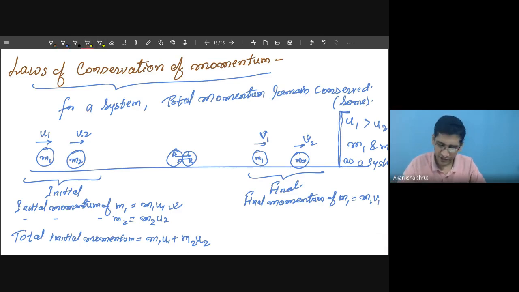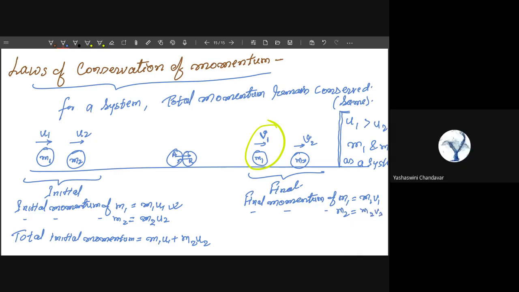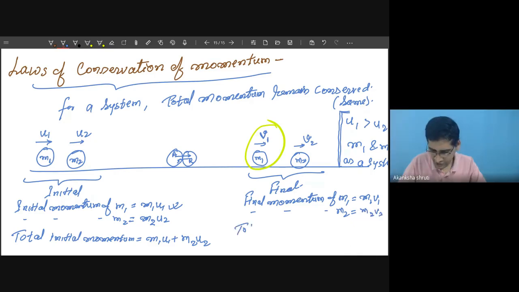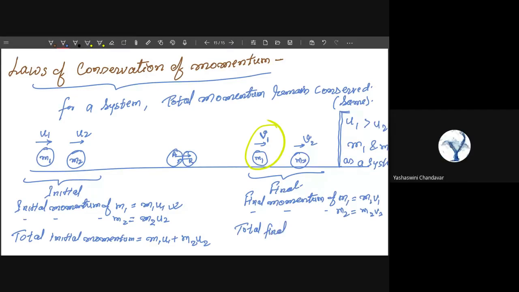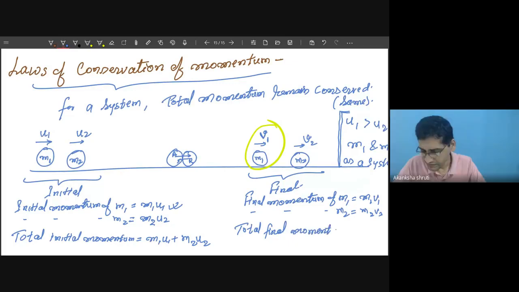Similarly, what is the final momentum of m2? It is m2 v2. So what will be the total final momentum? m1 v1 plus m2 v2. Very good.